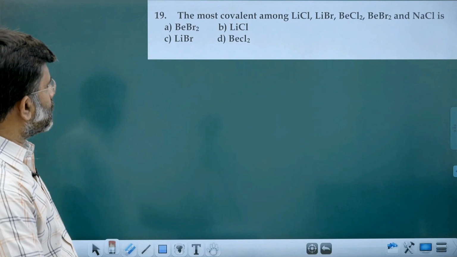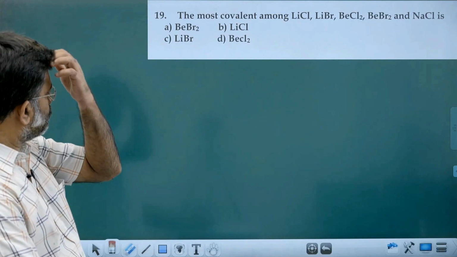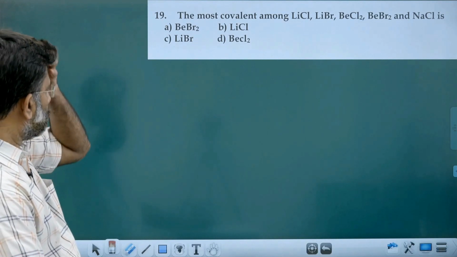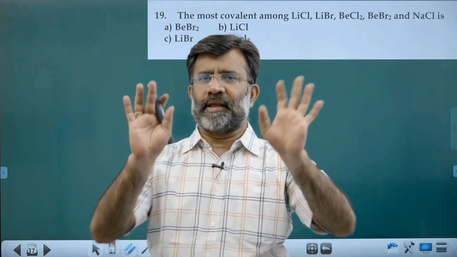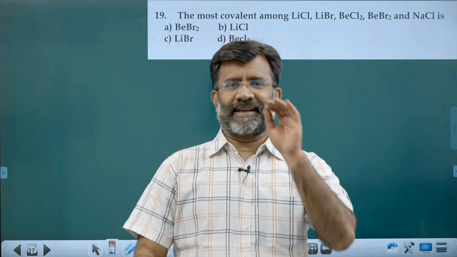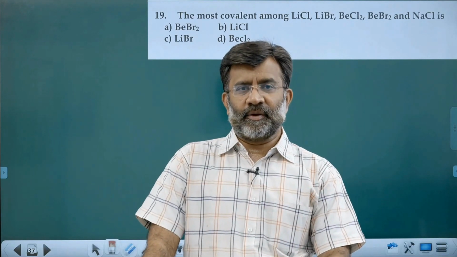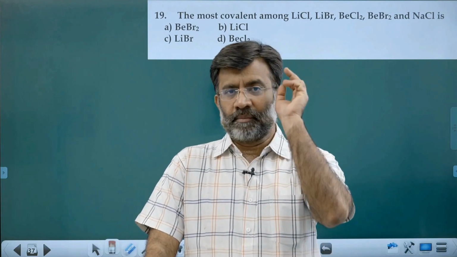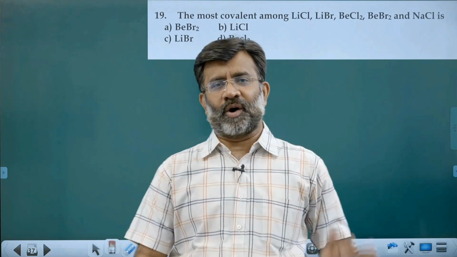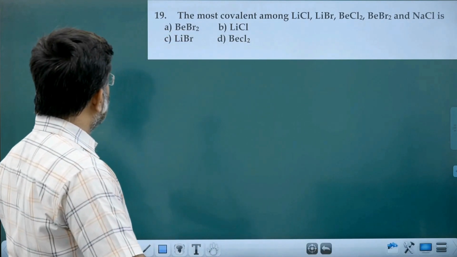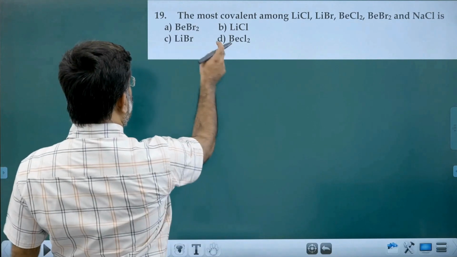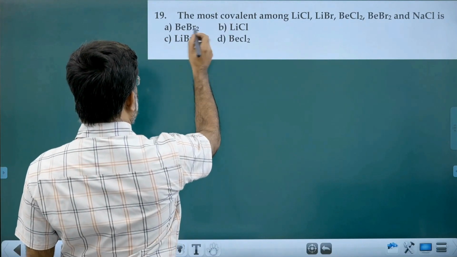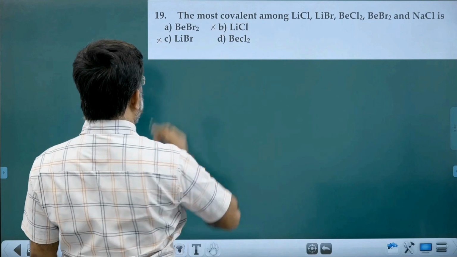Most covalent. When you compare lithium and beryllium, no doubt beryllium is more covalent because the size is small. So the choices are AD and BC, and we will cancel B and C.